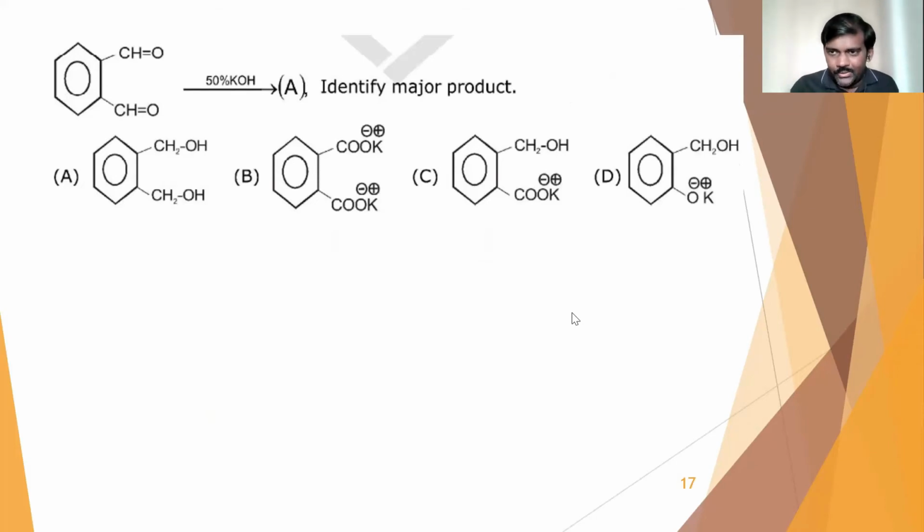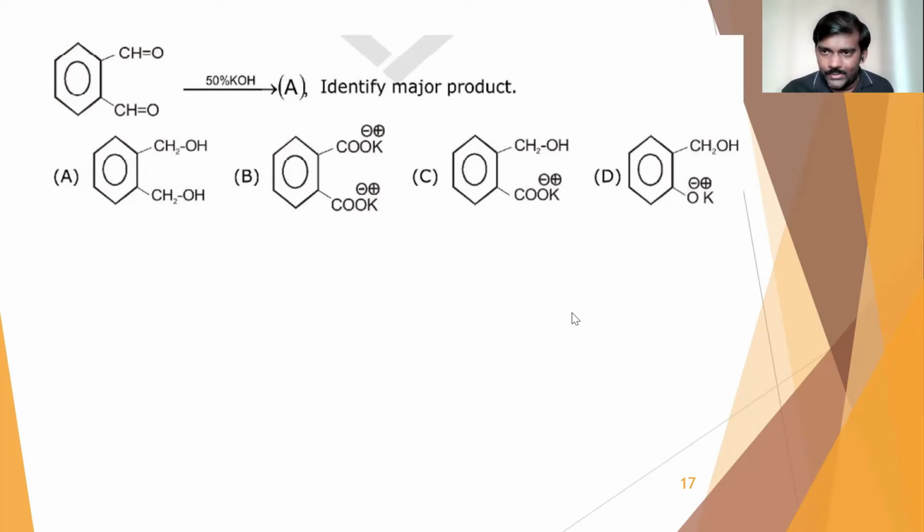When alpha hydrogen is there on any carbonyl compound, when it is heated with 50% NaOH or KOH, it will go for aldol condensation, that we all know. If alpha hydrogen is not present, then it goes for Cannizzaro reaction. So here Cannizzaro reaction will be taking place.